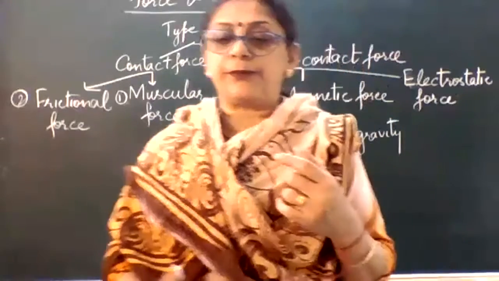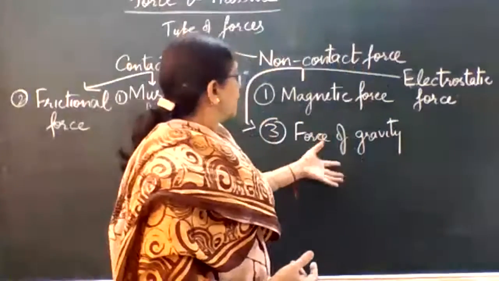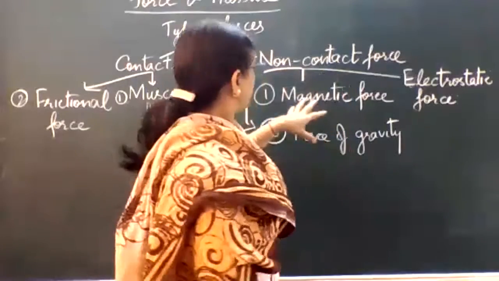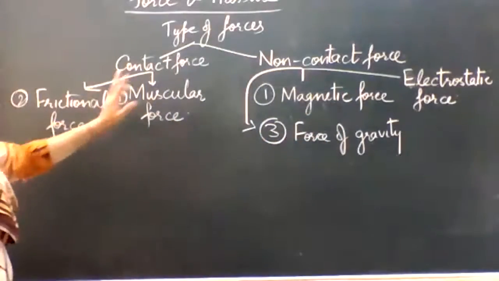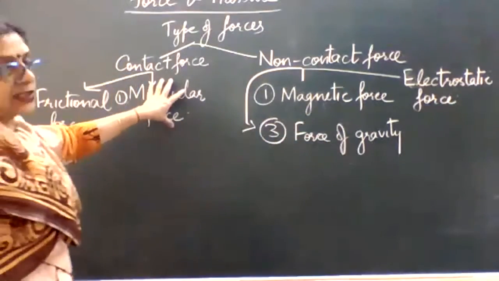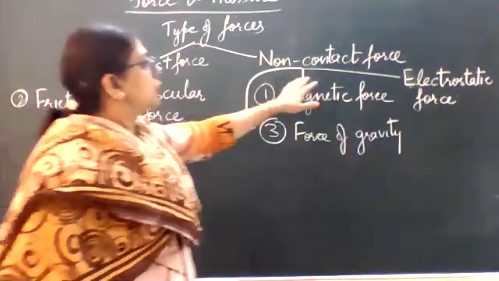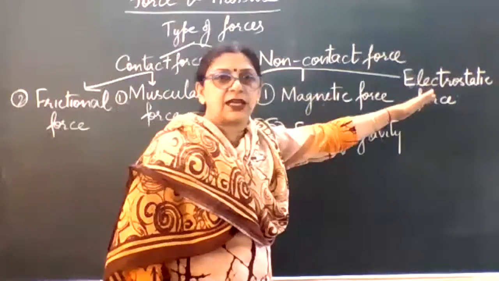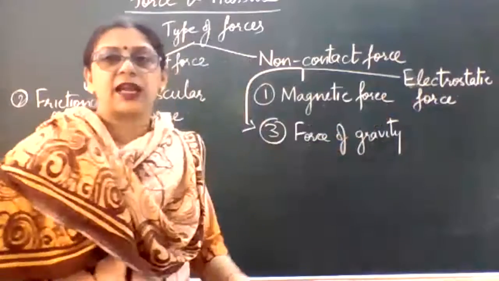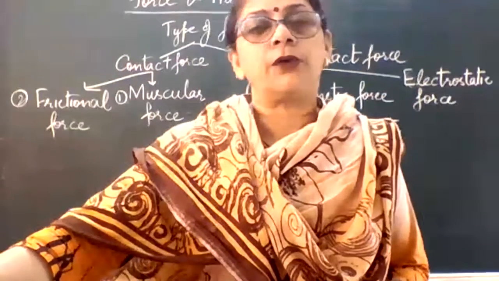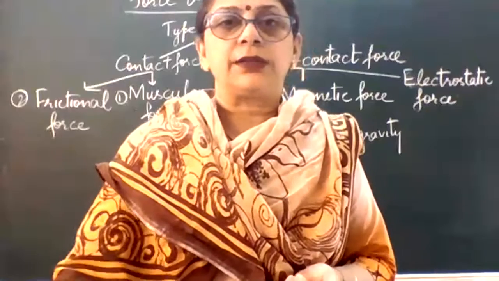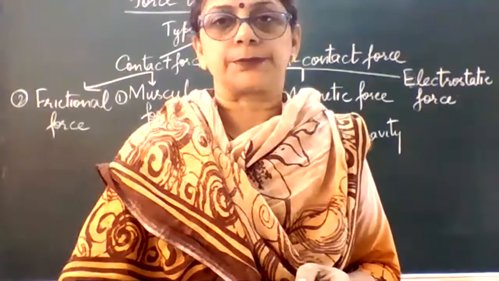So gravity जो होती है, जो gravitational force है, वो भी एक non-contact force है. So there are two types of contact forces. One is frictional force, and another is muscular force. And there are three types of non-contact forces. One is magnetic, second is electrostatic, and third is gravitational force or the force of gravity. So that completes the first part of the chapter, that is force.